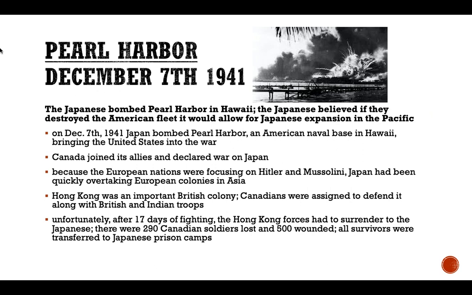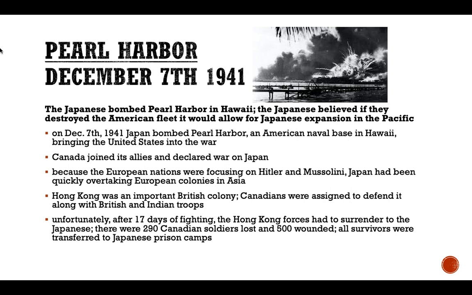Pearl Harbor, December 7, 1941. The Japanese bombed Pearl Harbor in Hawaii. The Japanese believed if they destroyed the American fleet, it would allow for Japanese expansion in the Pacific. On December 7, 1941, Japan bombed Pearl Harbor, an American naval base in Hawaii, bringing the United States into the war. Canada joined its allies and declared war on Japan.